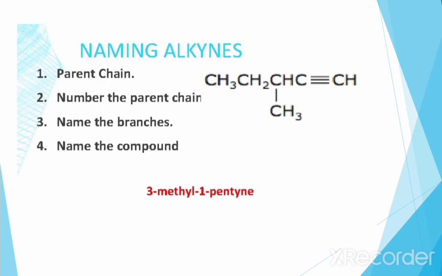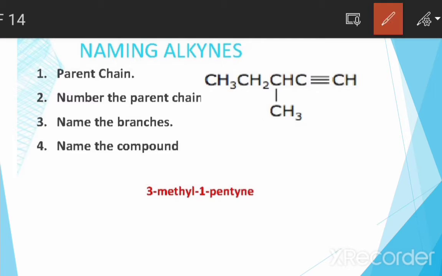Next are the basic rules for naming alkynes. This is a structure we have to name. There are six carbons in total, but we will find the longest chain that contains the carbon-carbon triple bond.